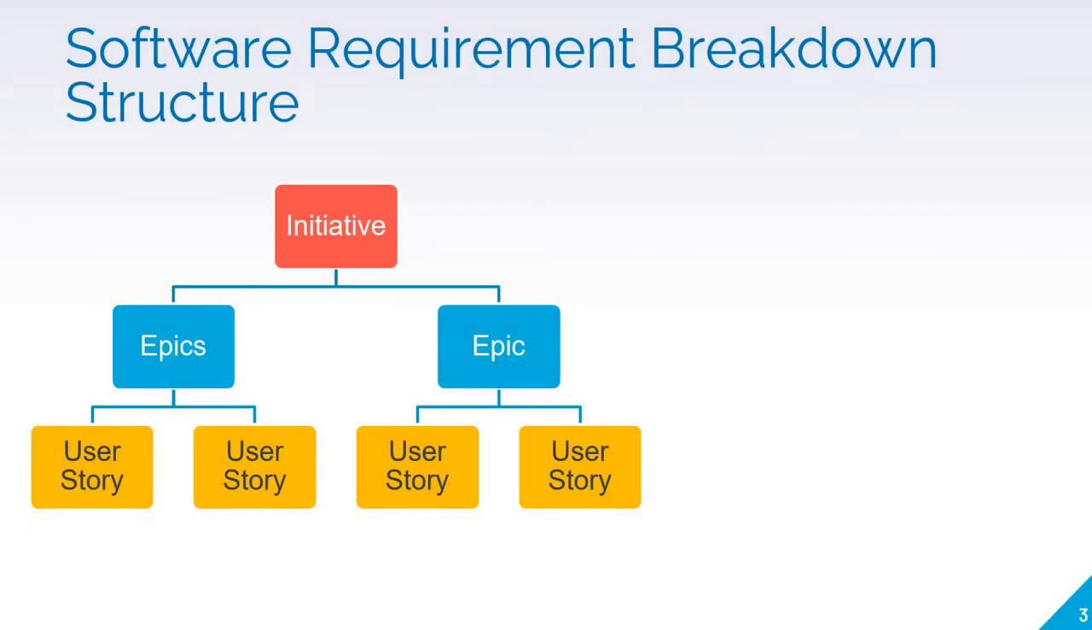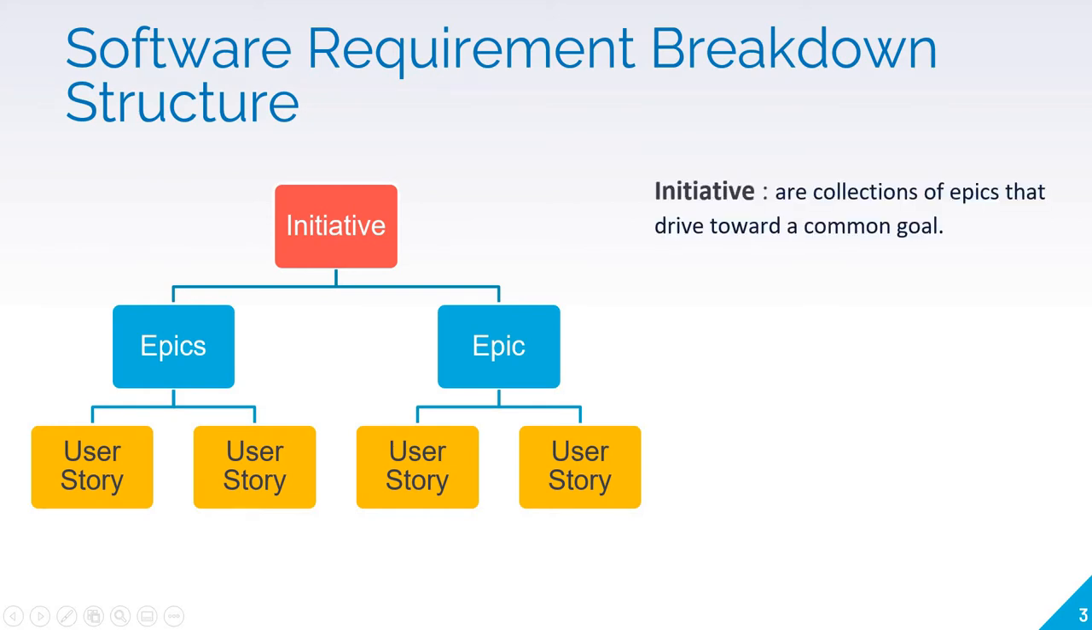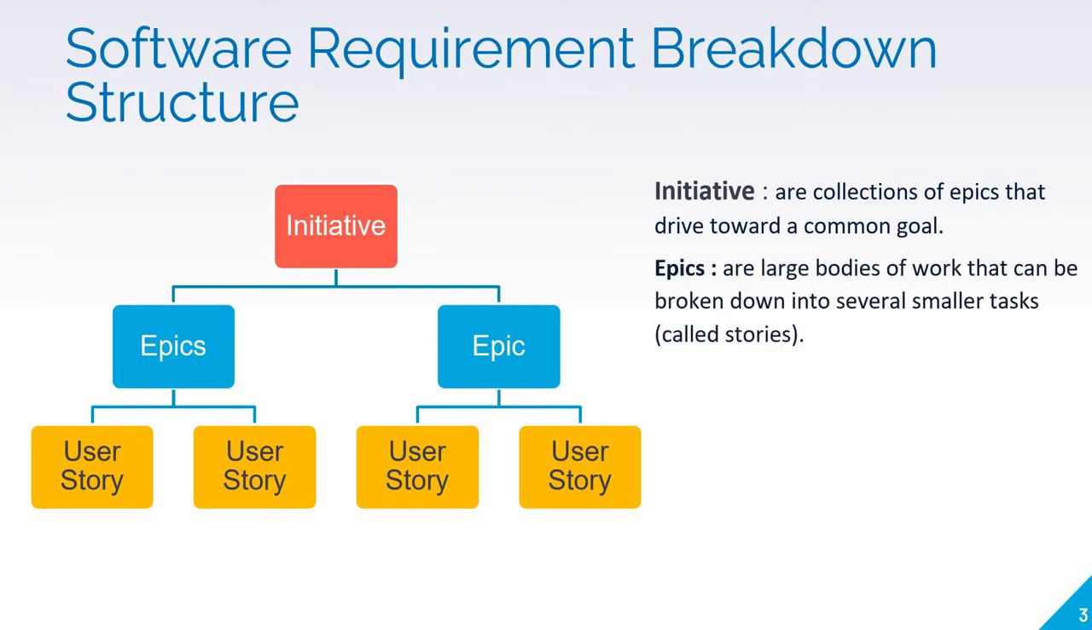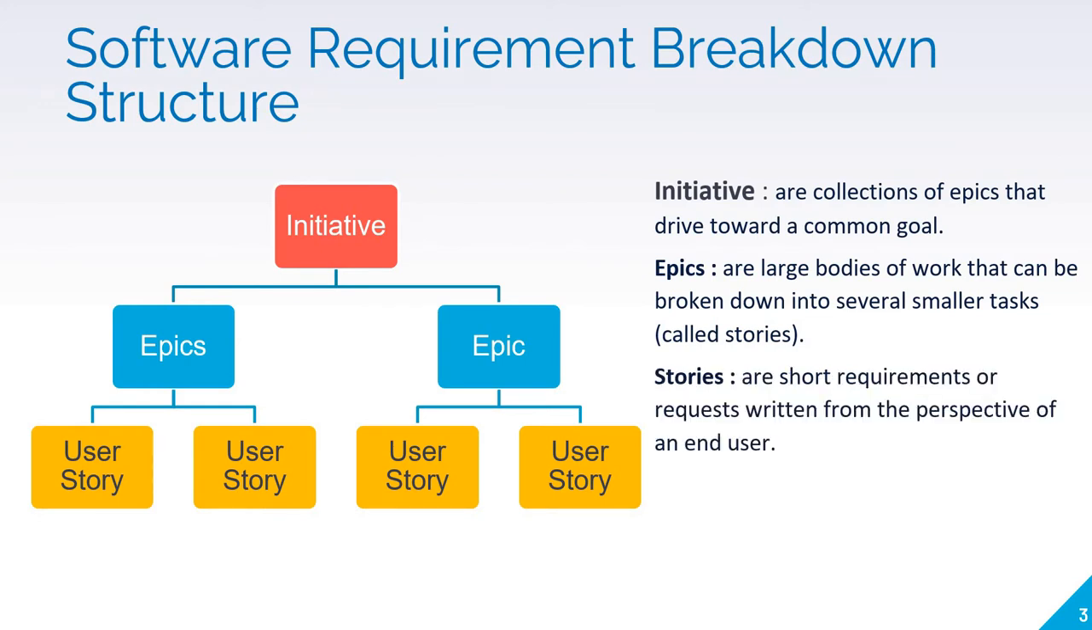Before discussing a user story, it is useful to know how the software requirement is broken down into user stories. As you can see, an initiative is broken down into epics, and epics are further broken down into user stories. Initiatives are nothing but the collection of epics that drive towards a common goal. Epics are large bodies of work that can be broken down into several smaller tasks called stories.